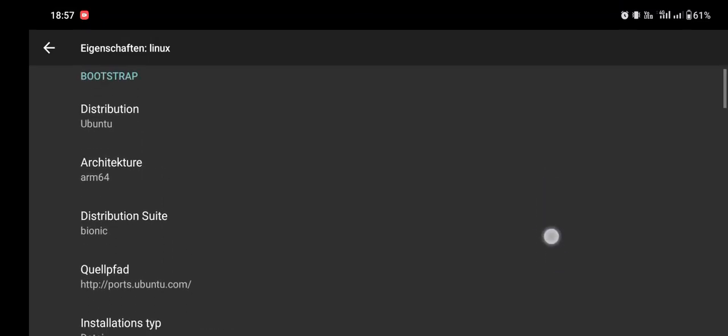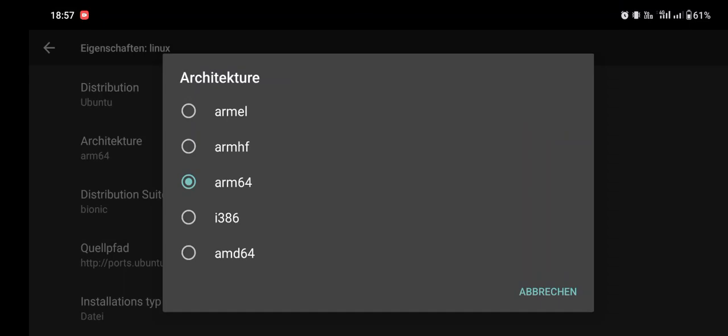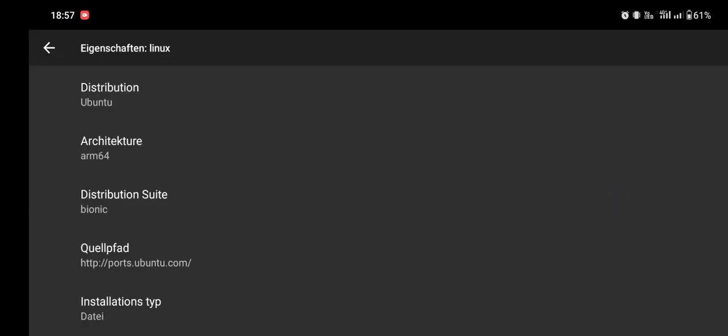So just select distribution Ubuntu, and your architecture. You can easily figure this out online just by googling your phone model. But actually, most of the time nowadays, it's ARM64, so just try and only go to Google if it doesn't work.